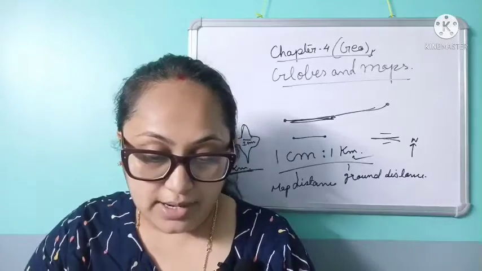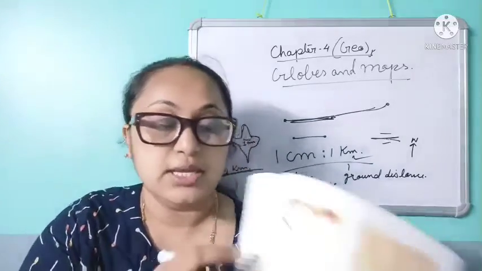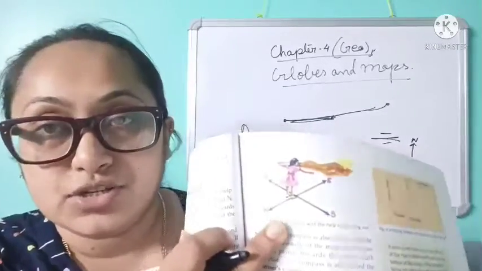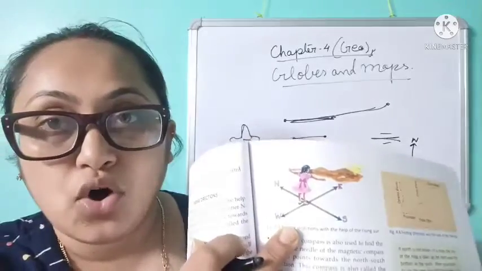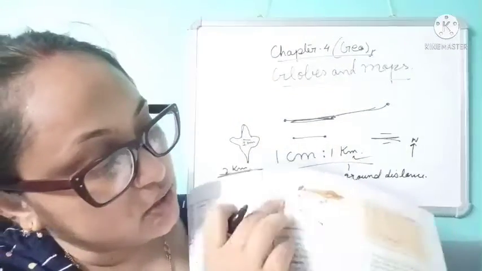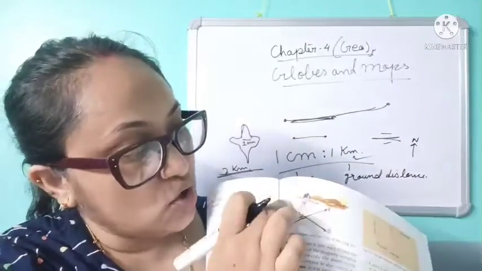There are 4 cardinal directions on the map. This is the 4 cardinal directions. North, south, east, west. That means opposite: east and west, north and south. Clear?